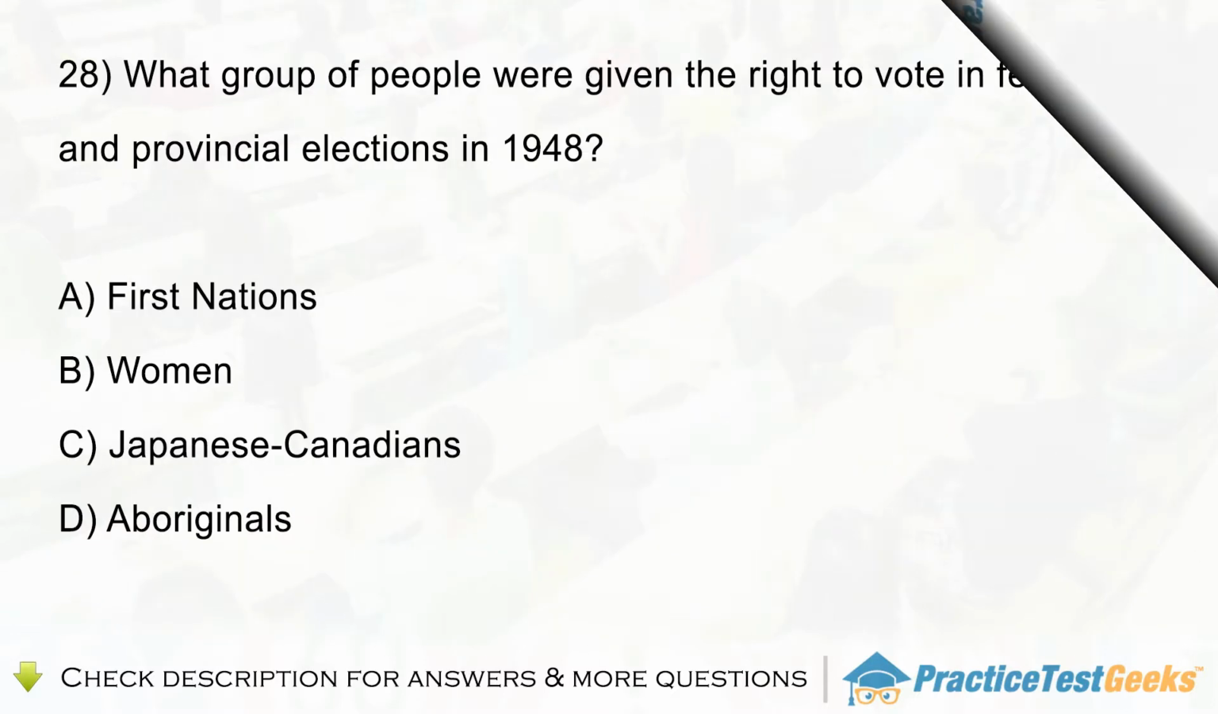Question 28. What group of people were given the right to vote in federal and provincial elections in 1948? A. First Nations. B. Women. C. Japanese Canadians. D. Aboriginals.